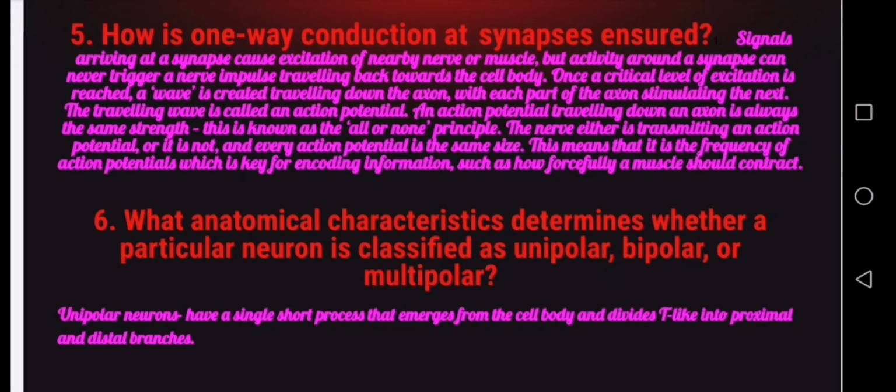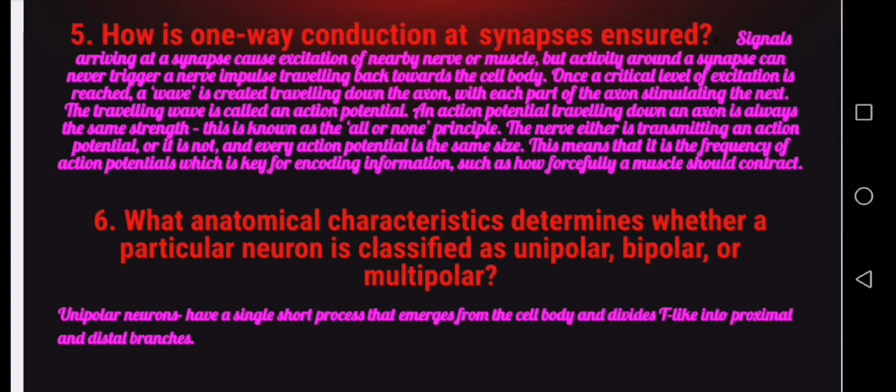Signals arriving at a synapse cause excitation of a nearby nerve or muscle, but activity around a synapse can never trigger a nerve impulse traveling back towards the cell body. Once a critical level of excitation is reached, a wave is created traveling down the axon, with each part of the axon stimulating the next. The traveling wave is called an action potential.